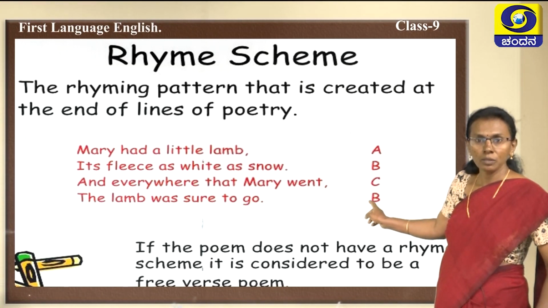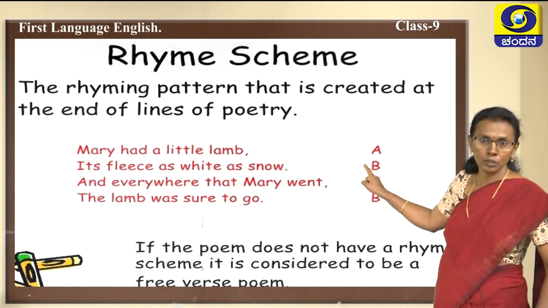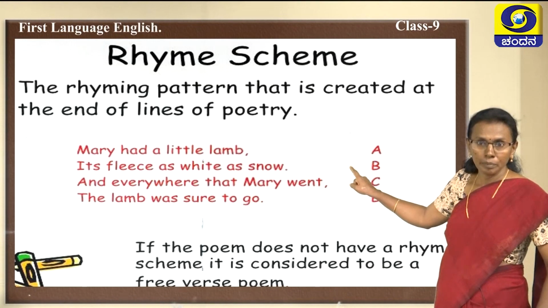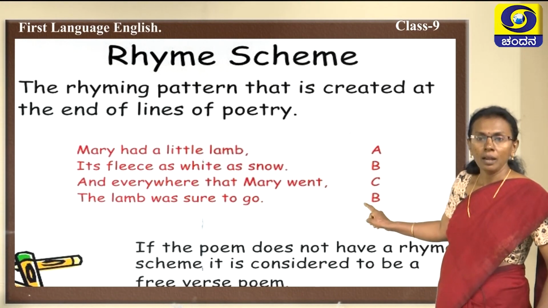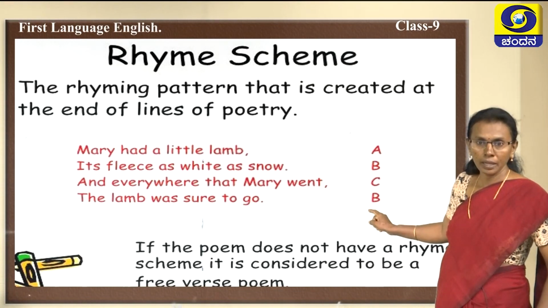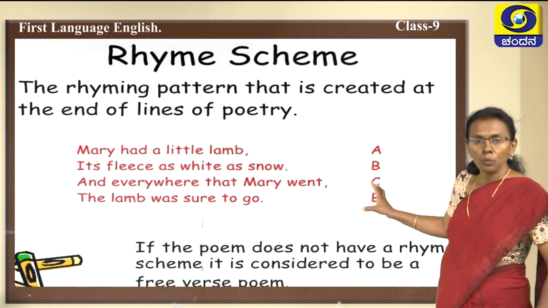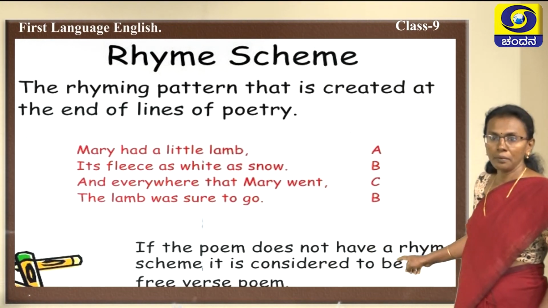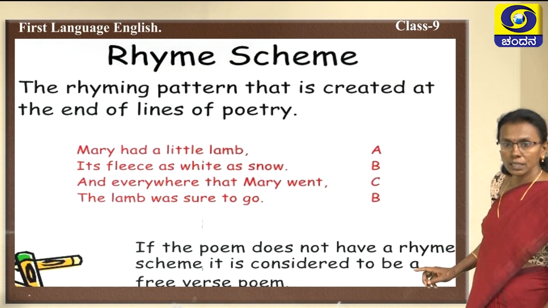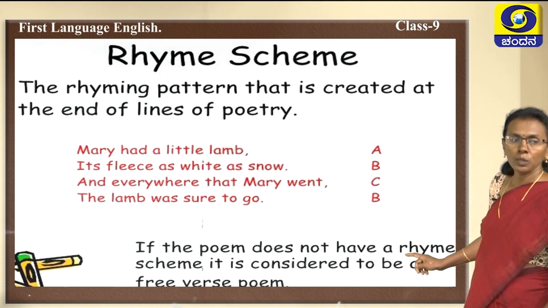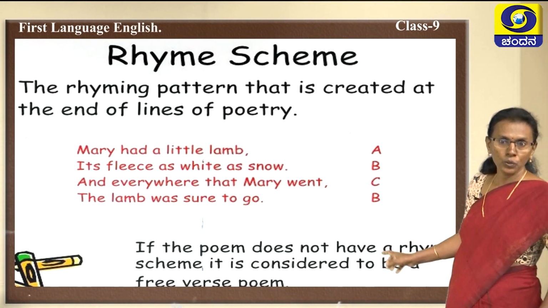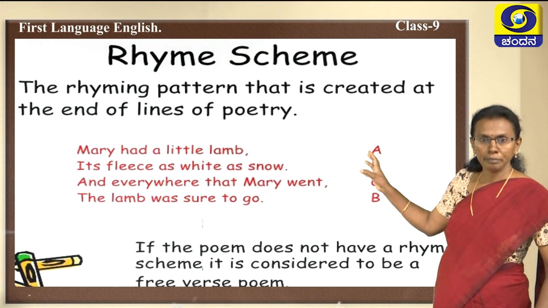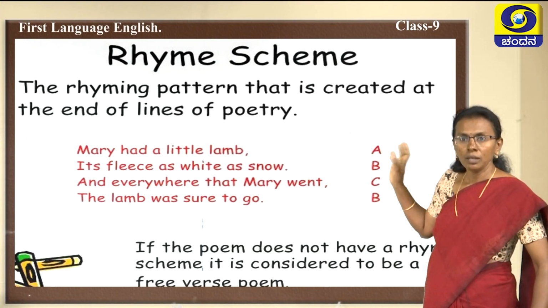Why? Because it matches with the second line. So, second line B and the fourth line B match with the rhyming words at the end. Okay. So, then what will it be called? If the poem does not have a rhyme scheme, it is considered to be a free verse poem. So, this is a free verse poem as per our knowledge.